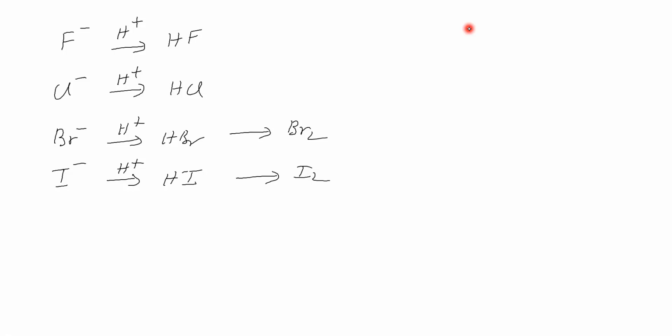So in the anionic analysis, we have discussed the dilute sulfuric acid test and the concentrated sulfuric acid test. As per the syllabus, these two tests are there in the anionic analysis, so we have discussed these two. Other tests are also available, but we are not discussing them. Regarding anions, we have considered only a few.